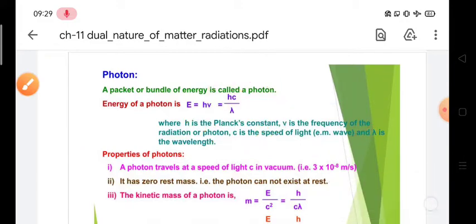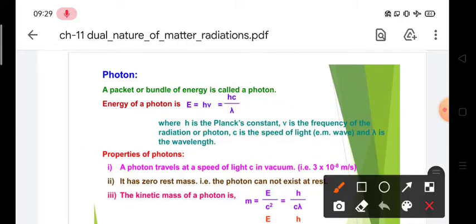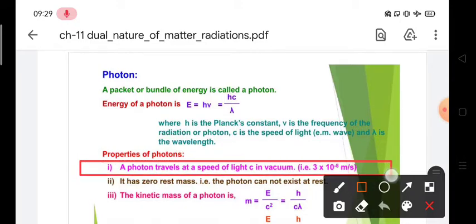Now we will understand some properties of a photon. As a photon is nothing but a ray, or a ray is made up of photons, the speed of a photon is considered to be the speed of light. A photon travels at the speed of light, that is 3 into 10 to the power 8 meter per second.